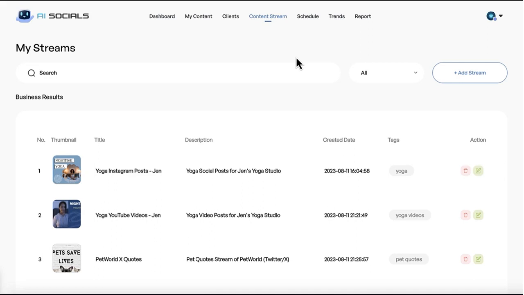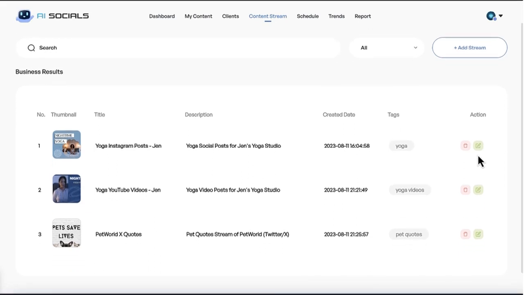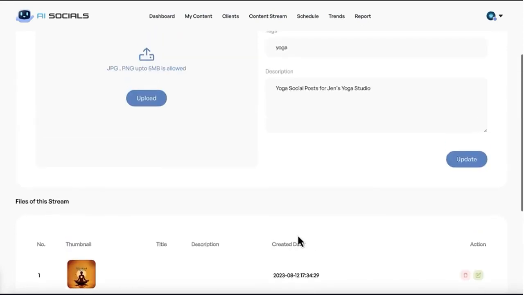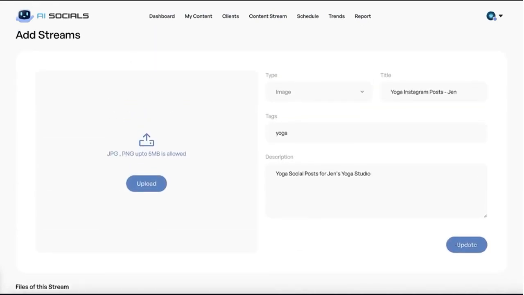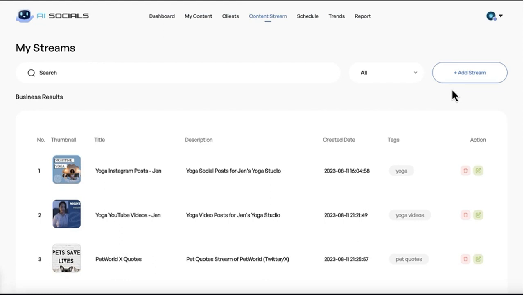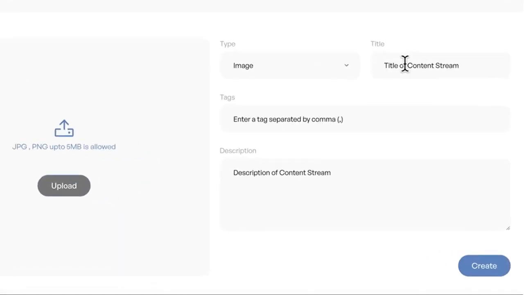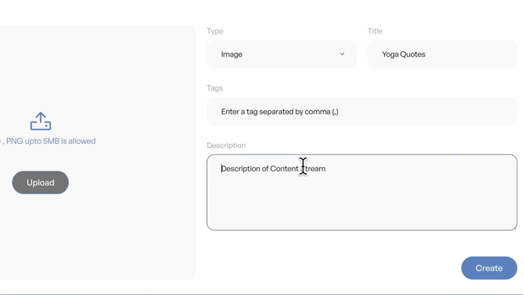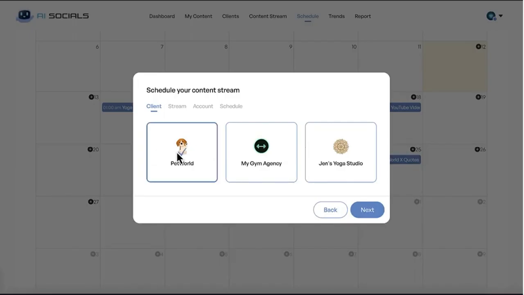Content streams are essentially collections of a certain type of content. You can have a content stream of, say, viral quotes, another stream of articles, another stream of viral videos for each individual client. Choose what type of content stream it will be, give it a title as to not confuse it with others, and a description. Then specify when each type of stream will post to the client's social media.